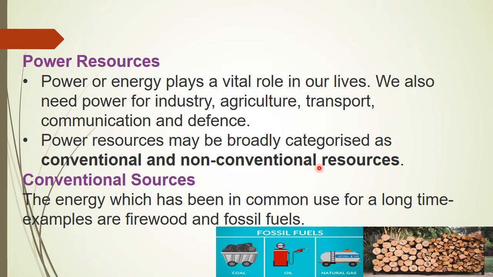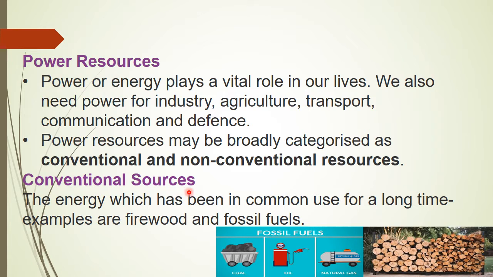These power resources are classified into two types. One is conventional and the other one is non-conventional resources. So what are the two types of power resources? Conventional resources and non-conventional resources. Okay children, first we are going to see about conventional resources.